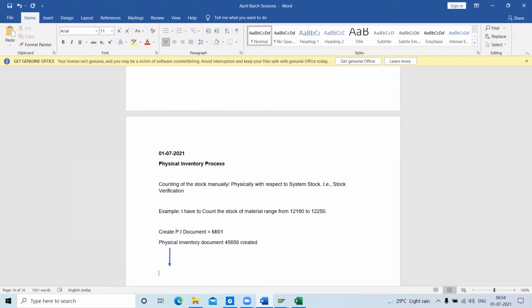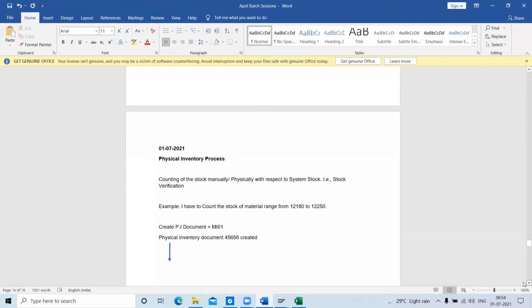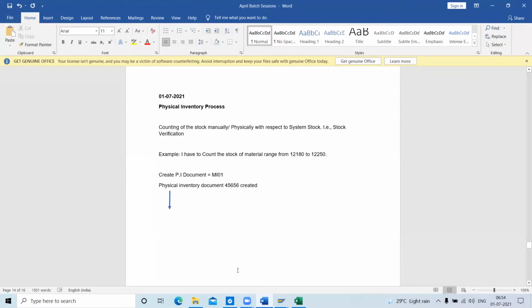My next step will be to provide the printout to the people, like whoever is executing this stock, who is counting this stock physically. I need to provide this print, with the stock details, to users.